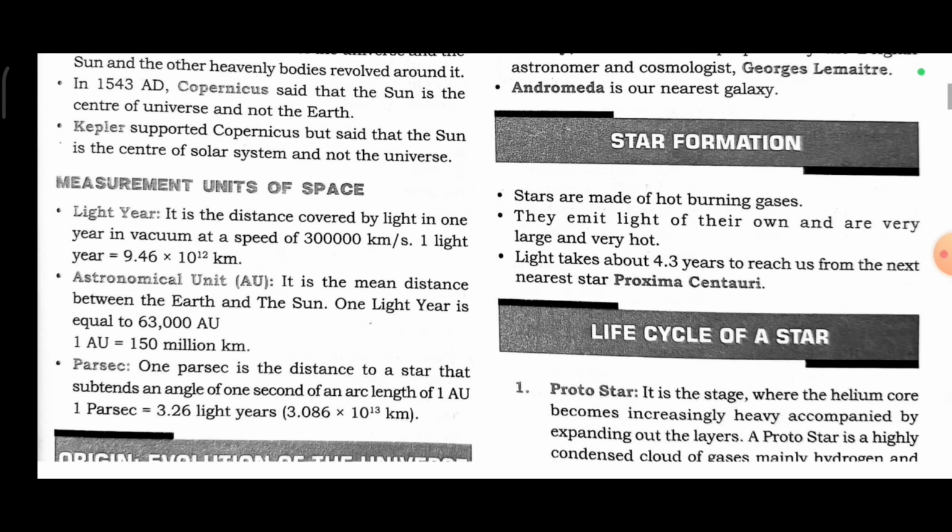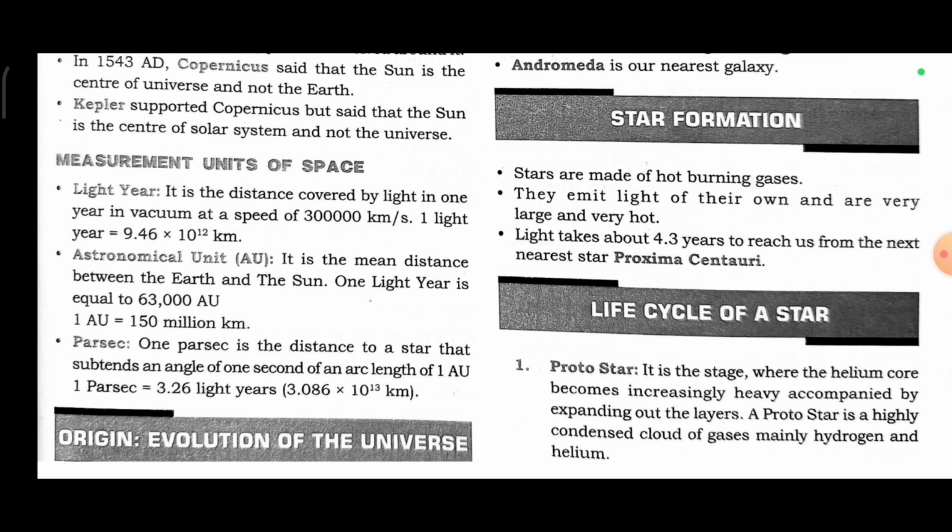Measurement units of space. First is the light year. It is the distance covered by light in 1 year in vacuum at a speed of 3 lakh km per second. One light year is equal to 9.46 into 10 to the power 12 kilometers. Astronomical unit, it is the mean distance between the Earth and the Sun. 1 light year is equal to 63,000 astronomical units.